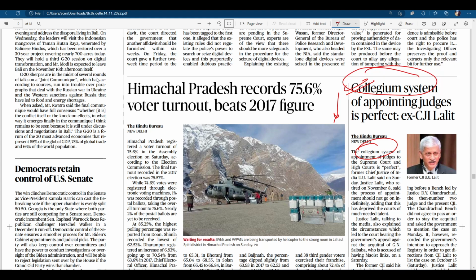You will read about the collegium system. What are the pros of the collegium system? What are the cons? And how there's a need for All India Judicial Services and the National Judicial Appointments Commission. There was a bill previously about NJAC which was rejected. And what are the drawbacks, especially the lack of transparency in judicial appointments? This is the main issue here. So go and Google search it. You will get a good insight into the collegium system, its pros and cons, and what should be the way forward.